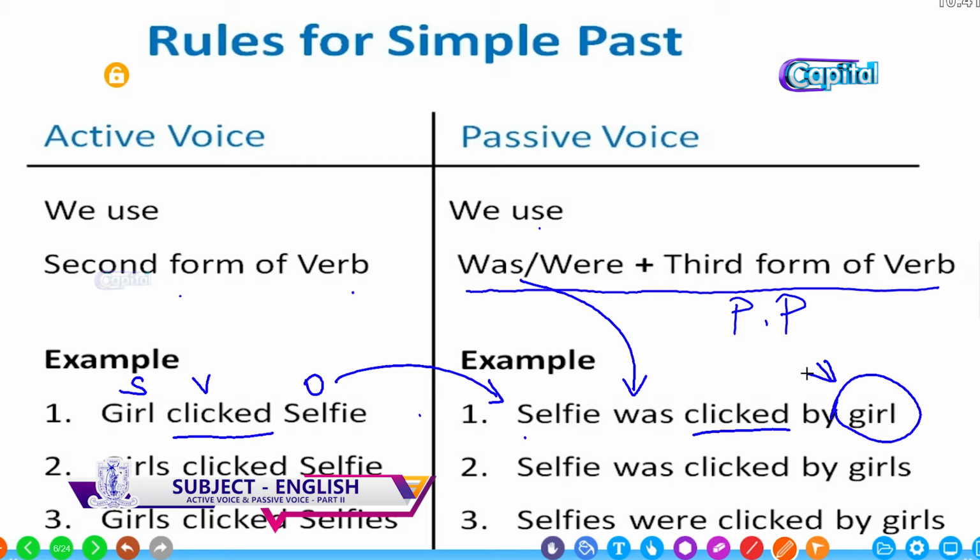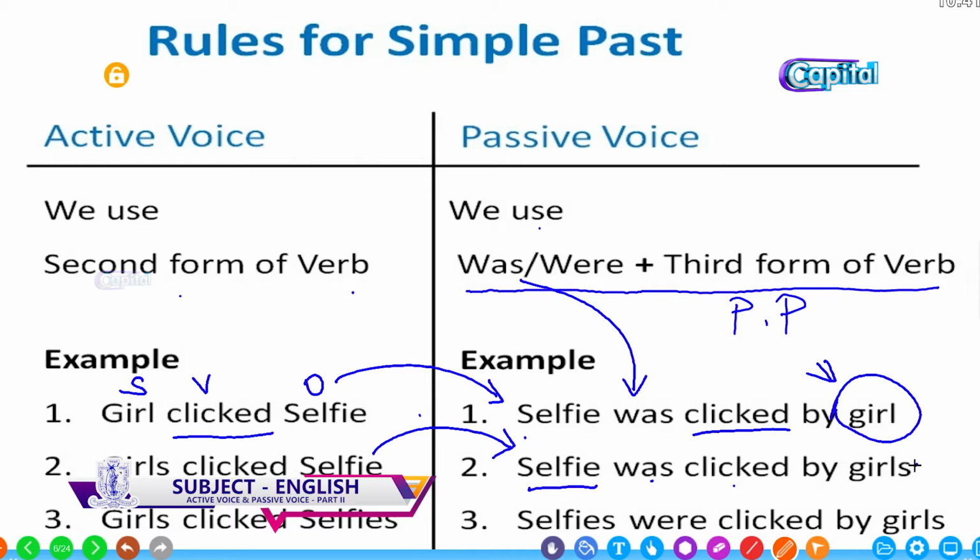The next one: girls clicked selfie. Here the subject is plural, but the object is singular. So when we bring the object to the beginning, selfie, it is singular and in simple past. So the be verb is was, and then the past participle: selfie was clicked by girls.